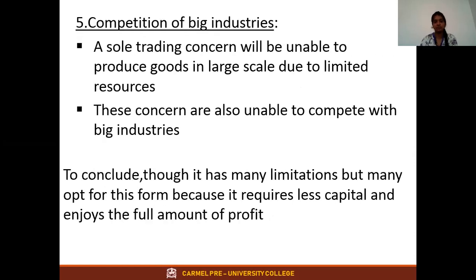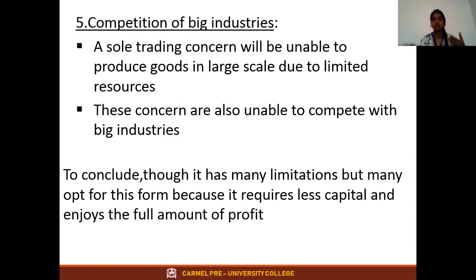The fifth disadvantage is competition from big industries. We know that it is a very small salon, very small bakery, very small stationery shop. Why is it small? Because they don't have so many resources. So these stationery shops can't compete with big industries. Yes or no? Let me go with an example. You have a small vegetable shop. Can you compete with Reliance Fresh? Yes or no? You can't.